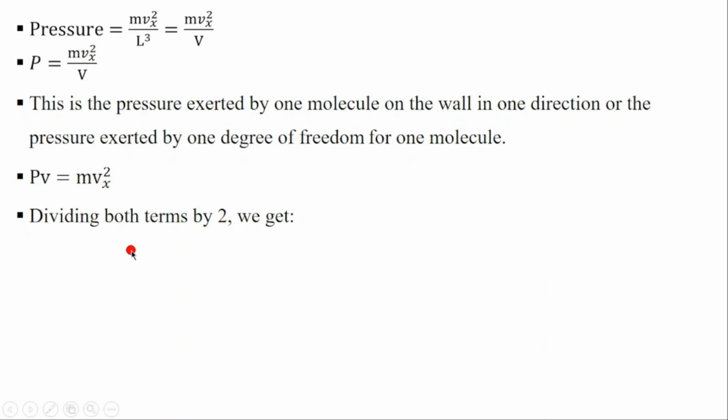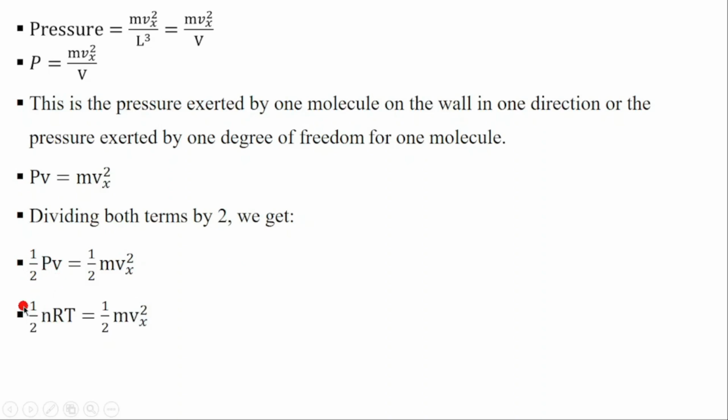Dividing both terms by 2, we get 1 over 2 PV equal to 1 over 2 mv squared. That is the kinetic energy, the energy exerted by 1 degree of freedom for one atom.